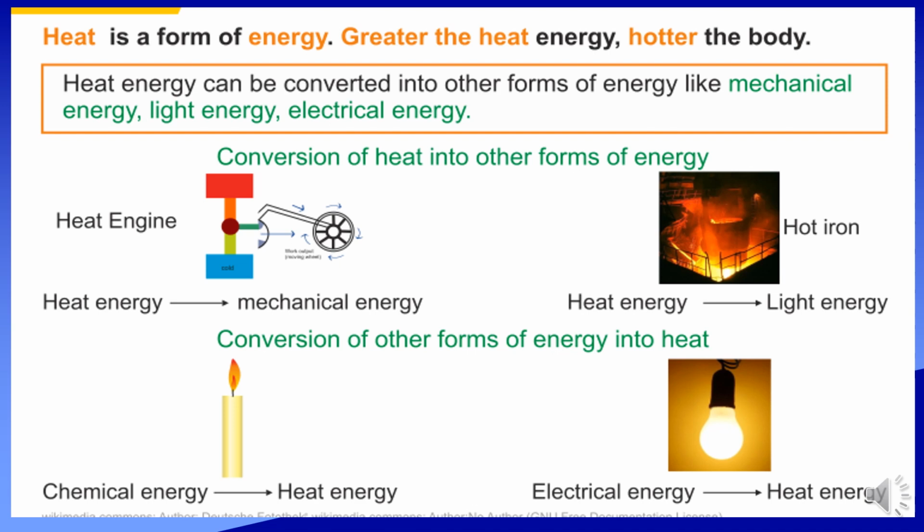Here are some conversions of heat into other forms of energy. We can say in a normal machine, heat energy is converted into mechanical energy. Hot iron converts heat into light energy. Some other forms of energy are converted into heat energy. We can say candle: the chemical energy is converted into heat energy. The bulb has electrical energy, which is converted into heat energy.